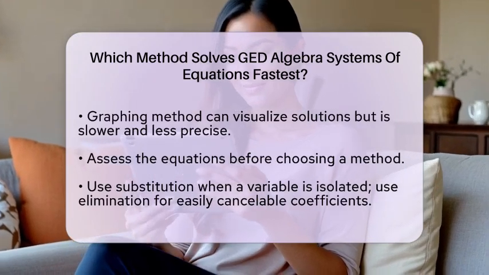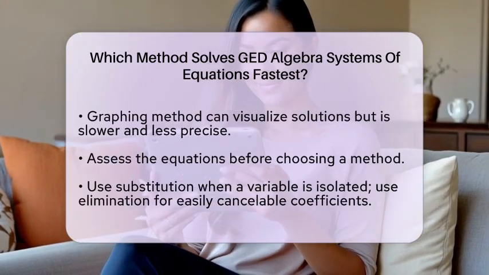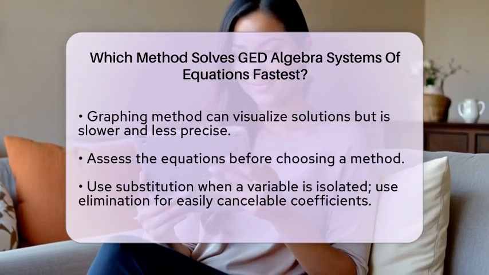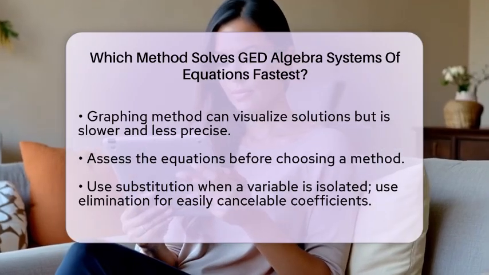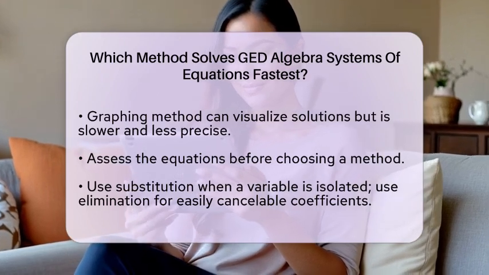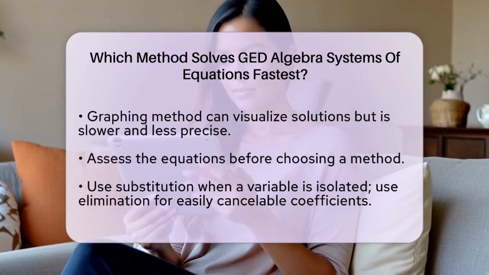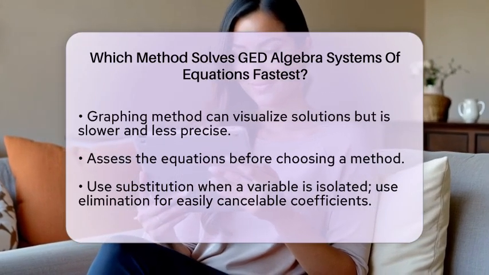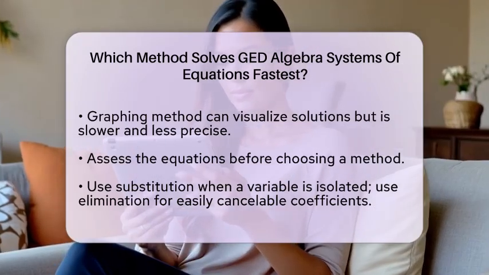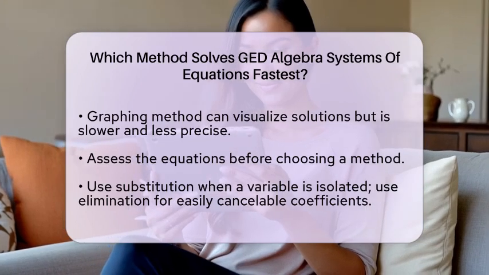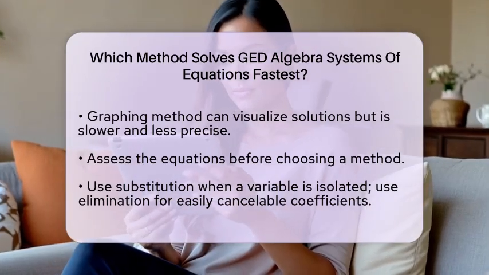When you sit down to solve a system of equations, take a moment to assess the situation. If one equation is already solved for a variable, substitution is likely your best bet. If the coefficients can be manipulated to cancel a variable easily, then elimination is the way to go. If neither method seems straightforward, elimination often provides a more systematic approach and can help you avoid mistakes.